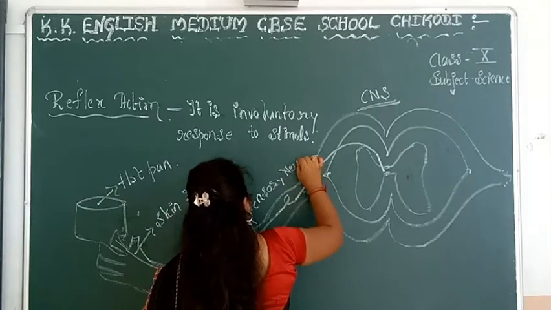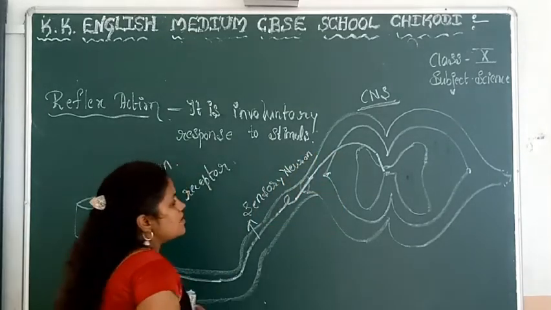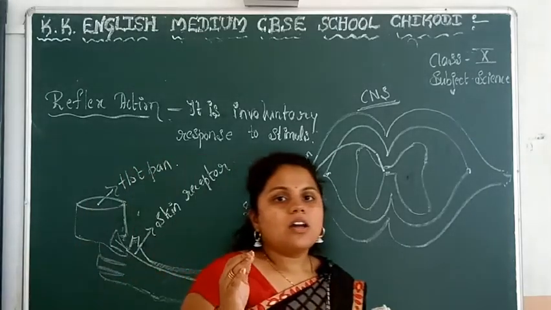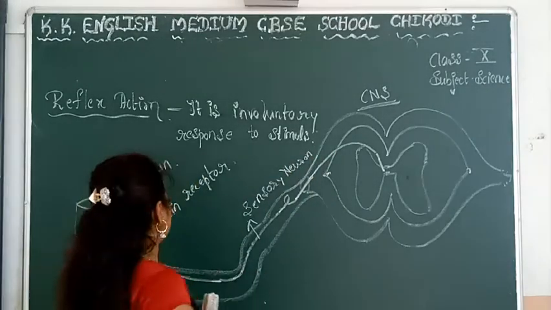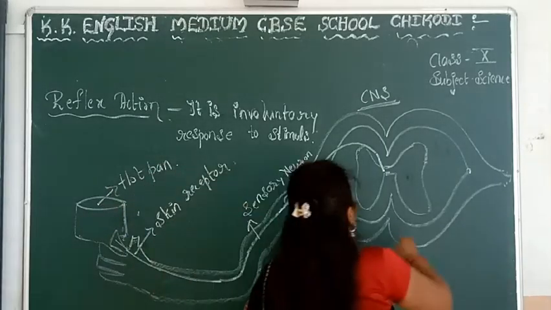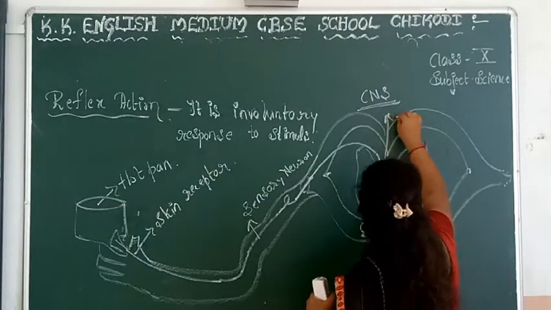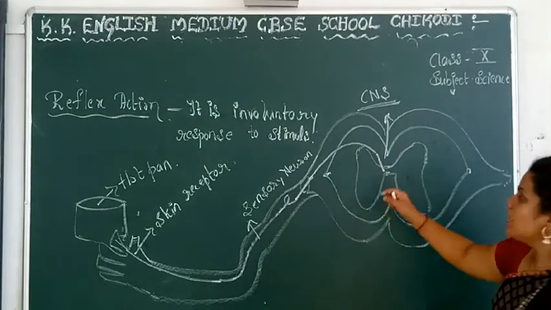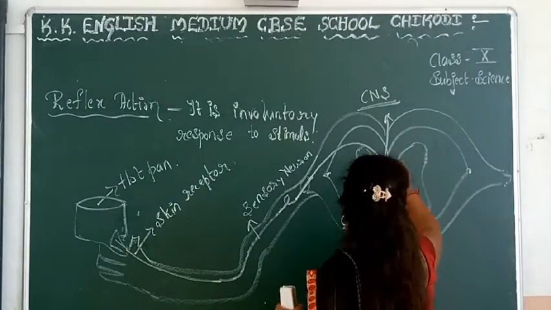In normal cases, when the information passes, first it should go to the brain, but in reflex action this information is reversed.